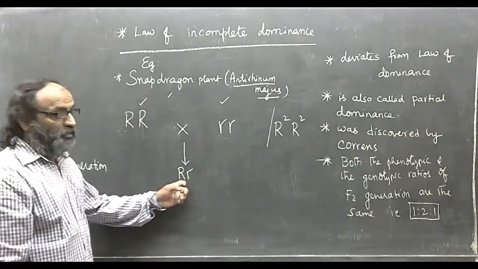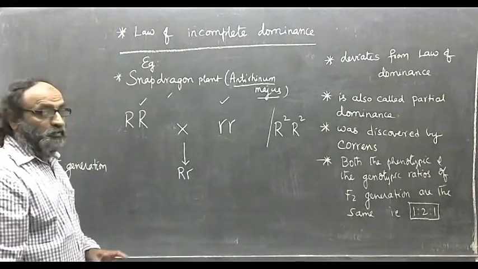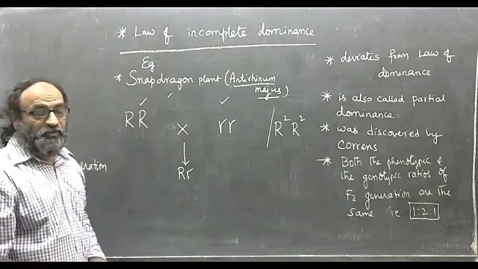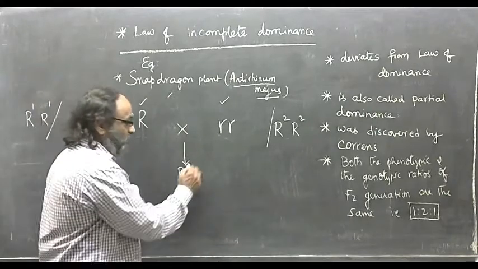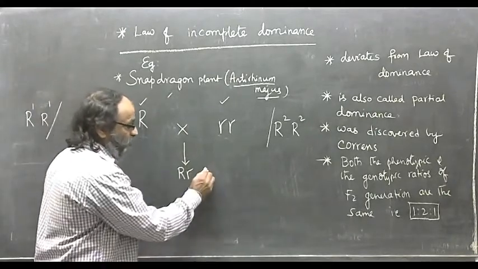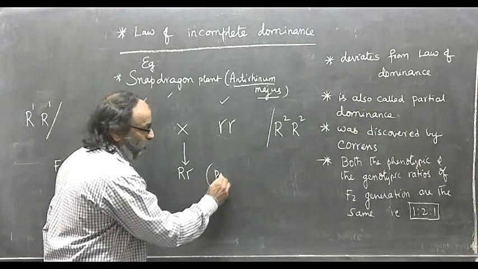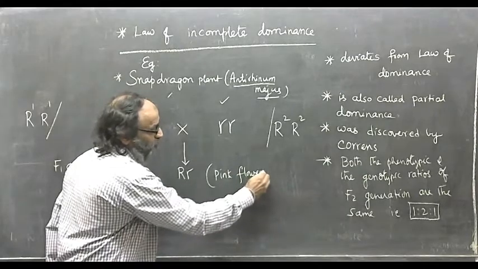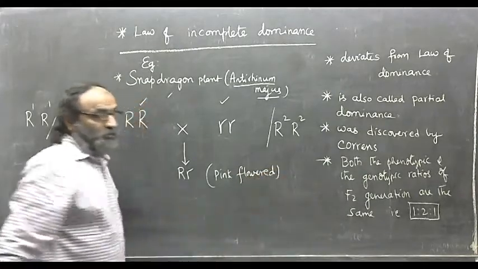This heterozygous F1 offspring are neither red nor white flowered. The heterozygous offspring are pink flowered.